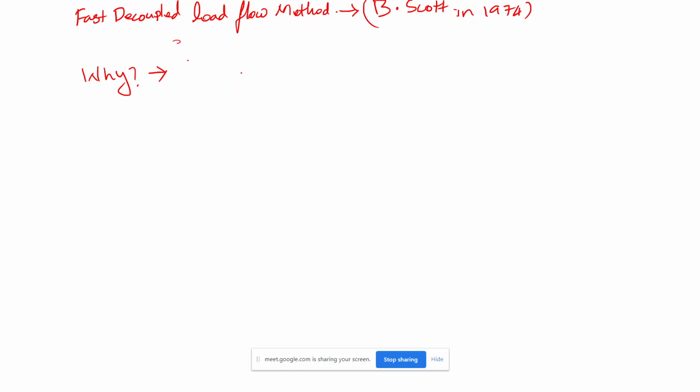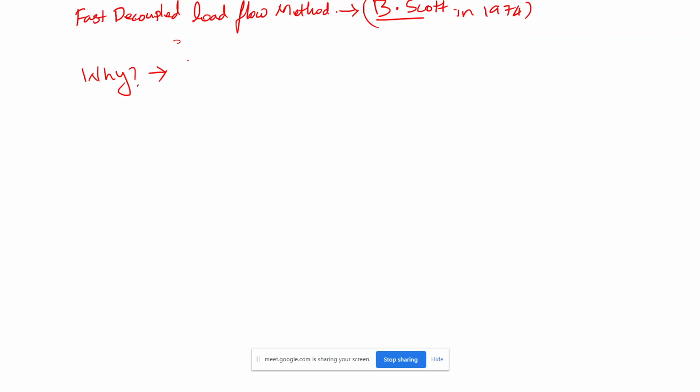So Scott wanted to make the Jacobian constant, meaning he should get the value of the Jacobian only one time, and for the rest of the iterations he doesn't want to calculate it again and again. So he thought about something decoupled.